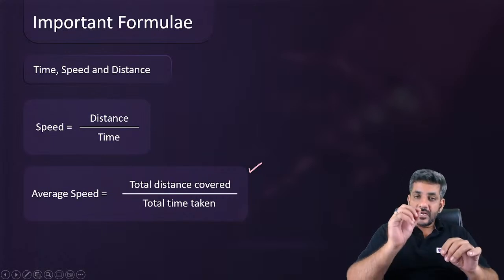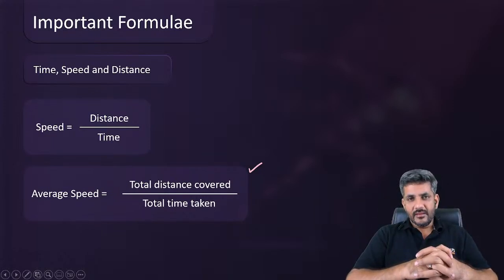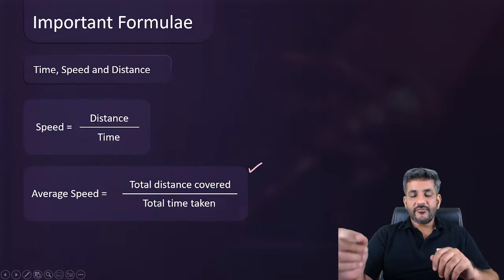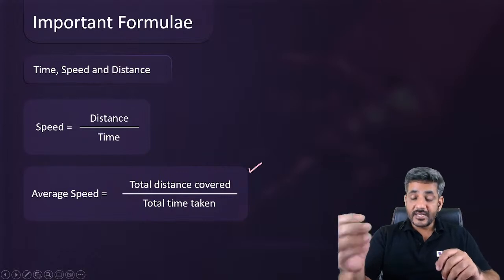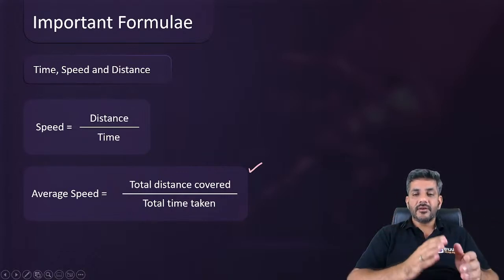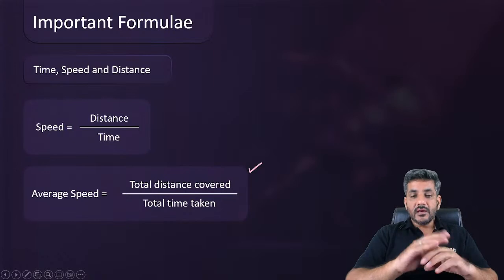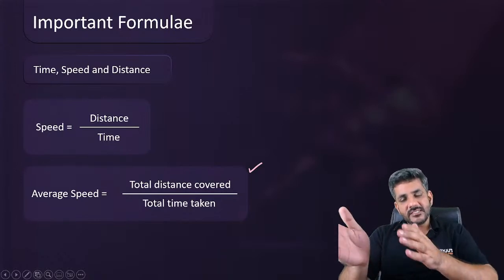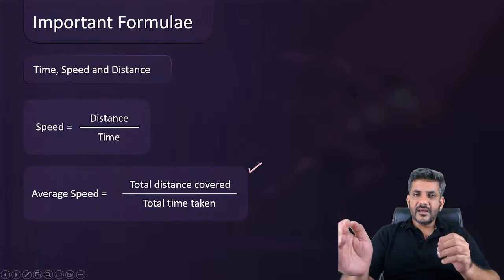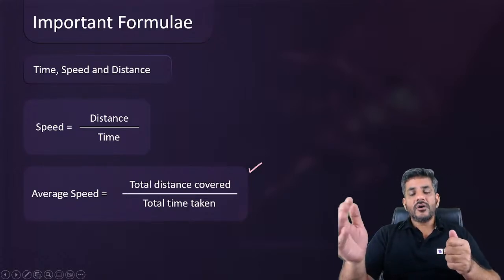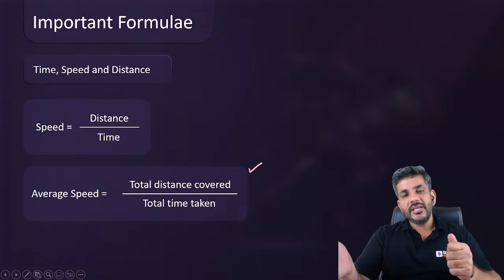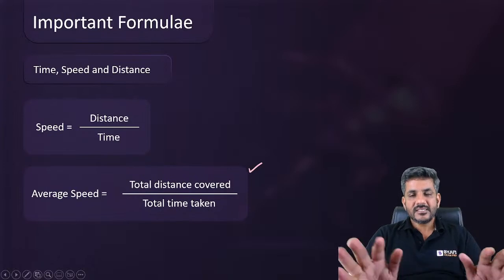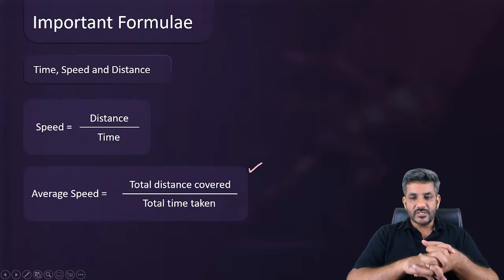But yes, if the time taken at both speeds is the same, I mean at a speed of 50 a person runs for 3 hours, at a speed of 40 he runs for 3 hours again, then the average speed would be given by (50 plus 40) by 2. It becomes the average of the speeds when the times are the same. If the distance is the same, say 50 km per hour was the speed for a distance of d, and 40 km per hour was the speed for a distance of d again, what is the average speed? It will not be (50 plus 40) by 2. Same distance does not make it so; same time does.